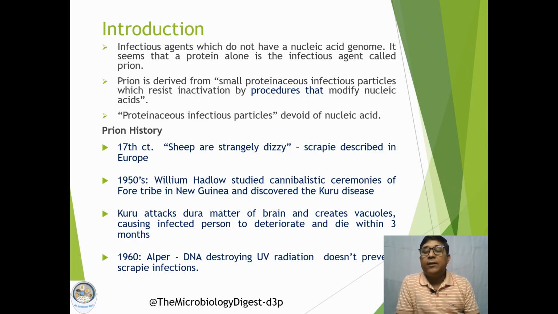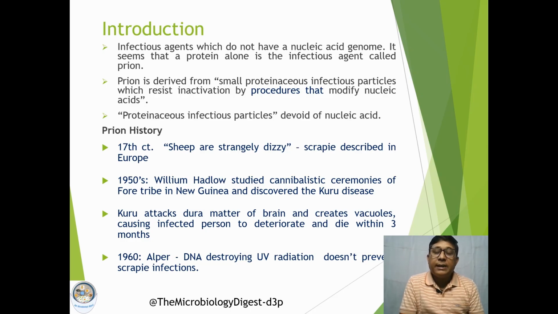They do not have a nucleic acid genome. They are structurally composed of a protein and do not have any nucleic acid. So by definition, prions are proteinaceous infectious particles devoid of nucleic acid.